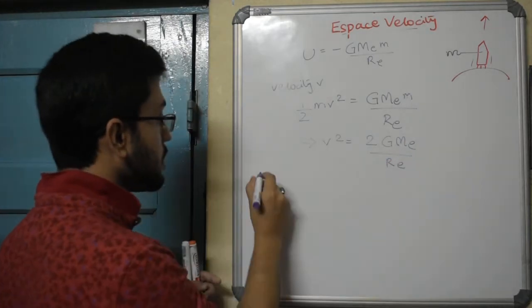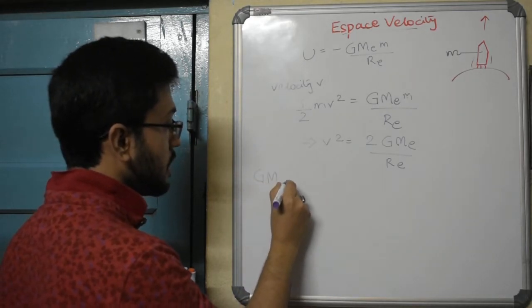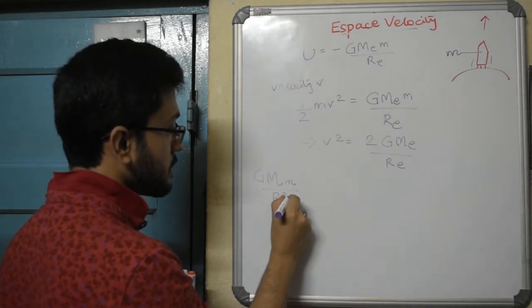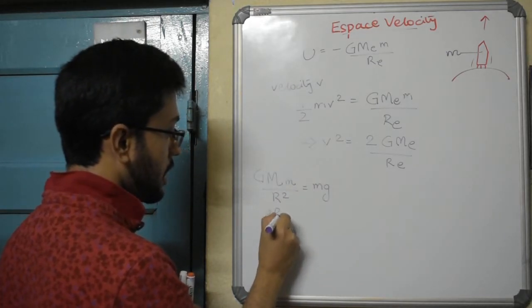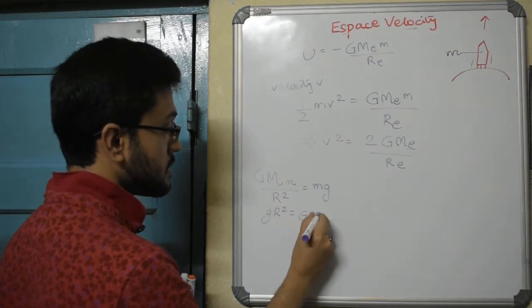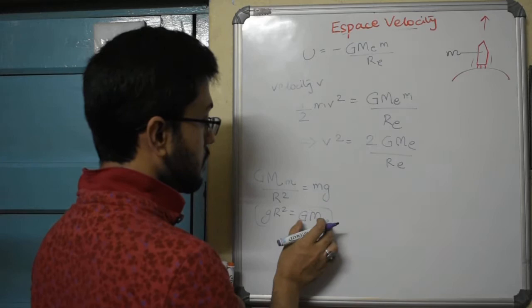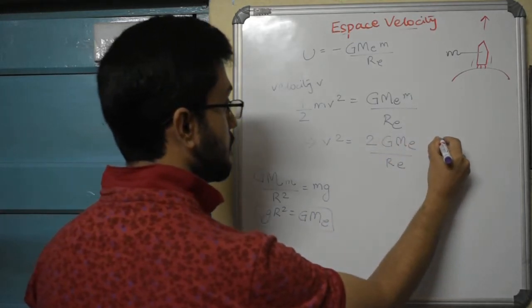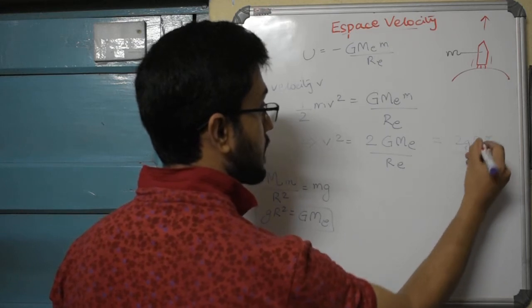And from a previous expression we had found that G times mass of earth times mass of a small body, divided by radius squared, is the weight of the body on earth. As a result, g R squared is G times mass of earth. We will use this G M_E here, so that makes it 2 g R squared by R, and this R cancels.